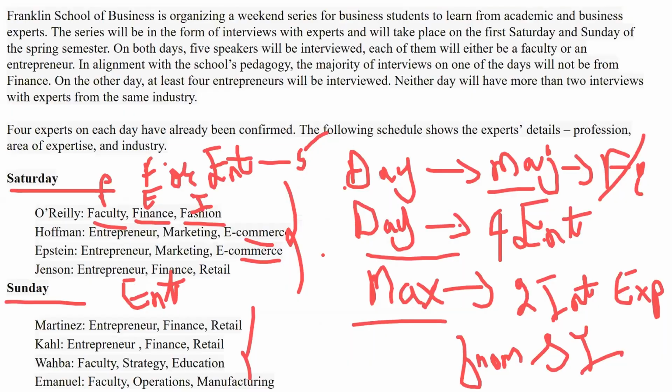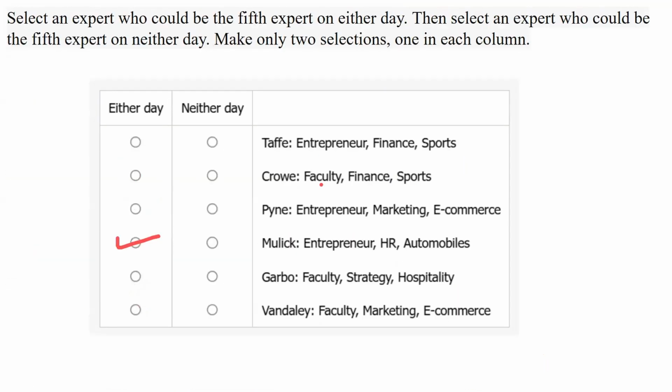Now again we follow the rules. Okay, we have to make 2 selections. We have to make a selection where the expert cannot come on either day, either the Saturday or the Sunday. Okay, so let us start with the options. Let us just follow the process of elimination. Very simple.